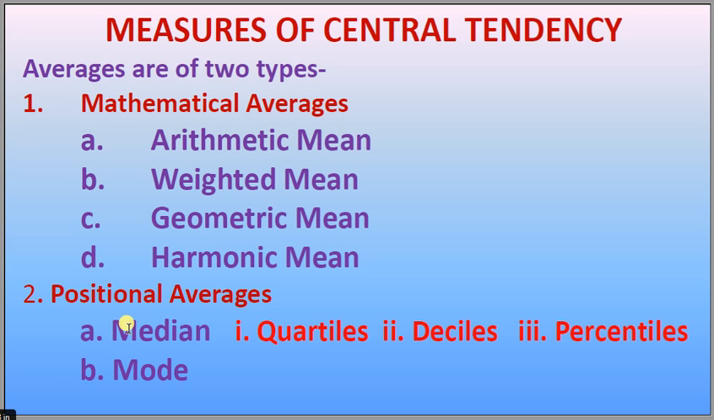Median is equal to Q2. The second quartile is equal to the median, the 5th decile is equal to the median, and the 50th percentile is equal to the median, and the last positional average is the mode.